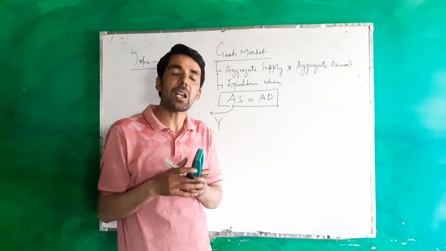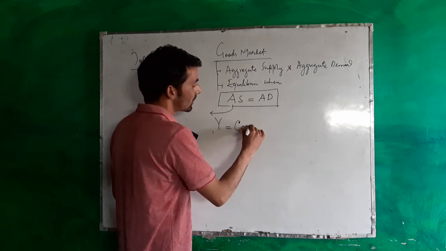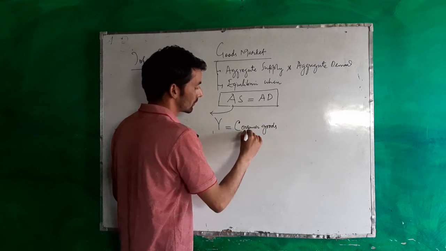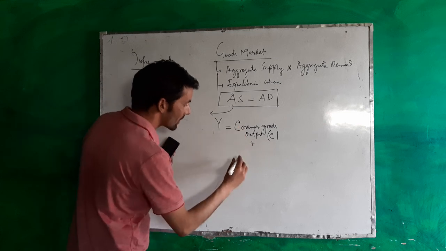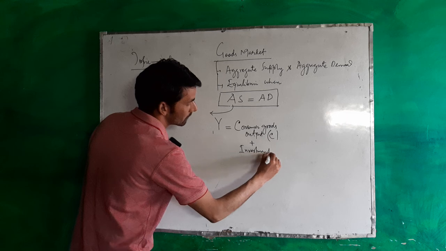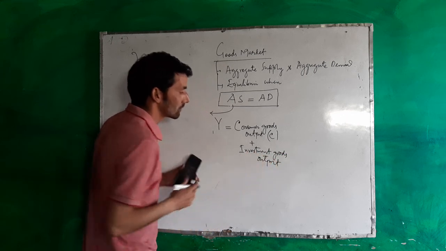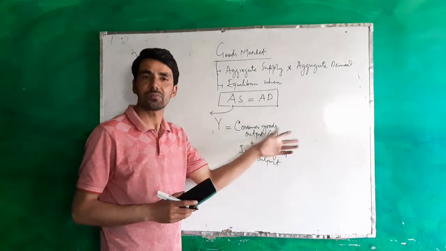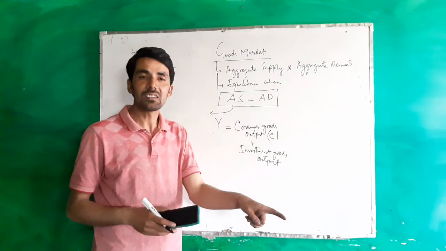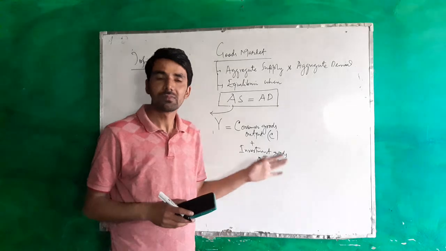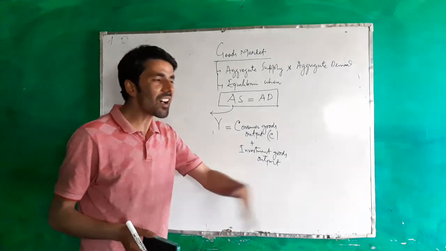How many types of output are produced in an economy, and we can denote them by C, consumer goods output, plus investment goods output. Consumer goods output: bread and butter, jam and jelly, pizza and burger, fruits, pen and paper, etc. Investment goods: machinery, equipment, tools, office buildings, roads, canals, bridges. These are all investment goods.